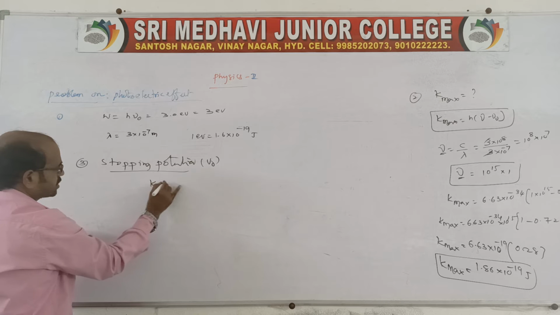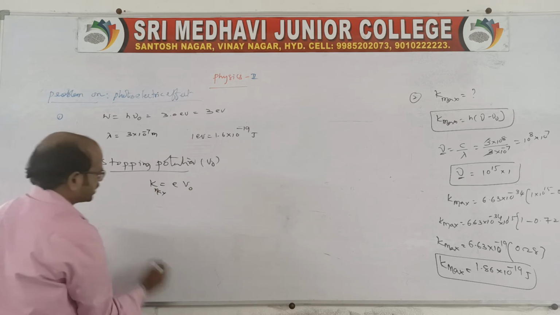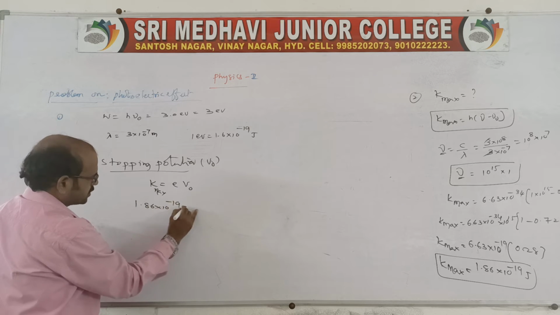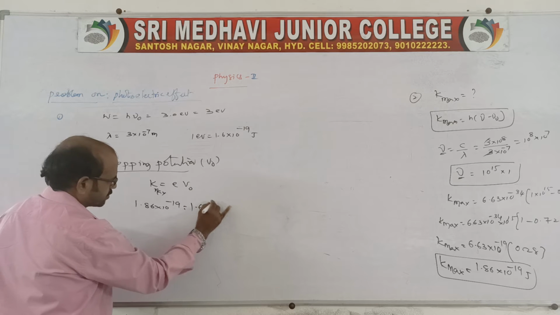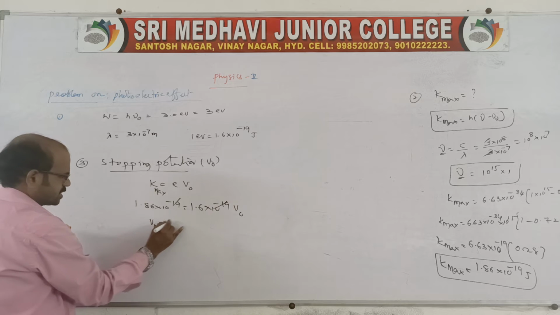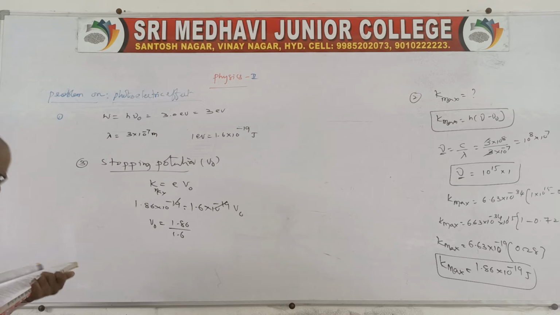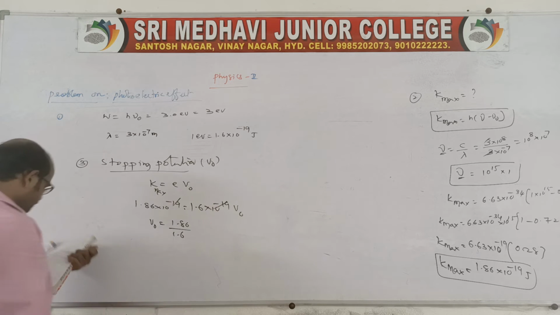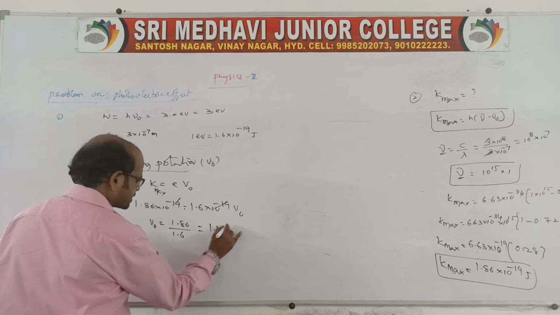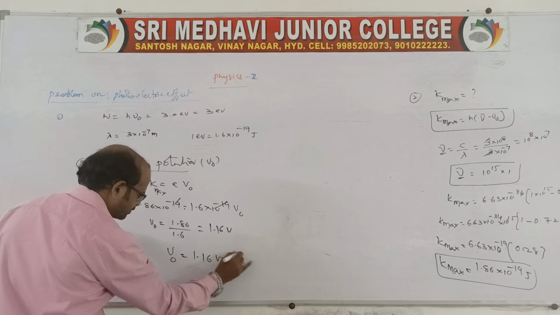So, we know K is equal to E into V naught. K max we know directly, 1.86 into 10 power minus 19, equals 1.6 into 10 power minus 19 into V naught. So, 10 power minus 19 is cancelled, V naught is equal to 1.86 by 1.6. If you simplify this, we get 1.16 volt. Stopping potential is equal to 1.16 volt.